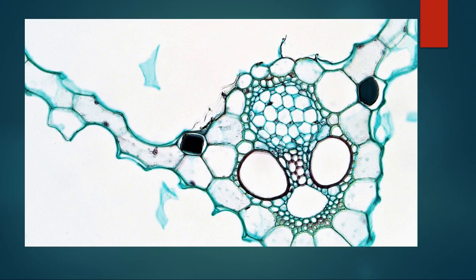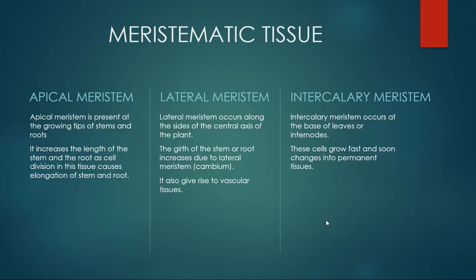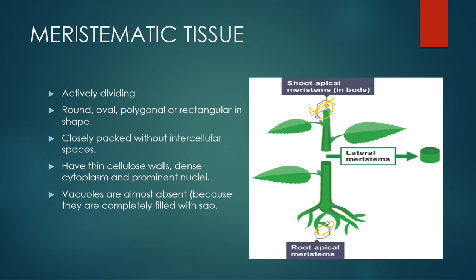Okay, now the second tissue is lateral meristem and the third one is intercalary meristem. Lateral means at the sides, right? So lateral meristems are those meristematic tissues which are present at the sides of the plant, like here they are present. They will help in growth of the plant in terms of girth, right? And if we talk about apical meristem, they will increase the height of the plant in terms of both root and shoot. On the other hand, lateral meristem will help the growth of the side tissues, you can say lateral tissues.